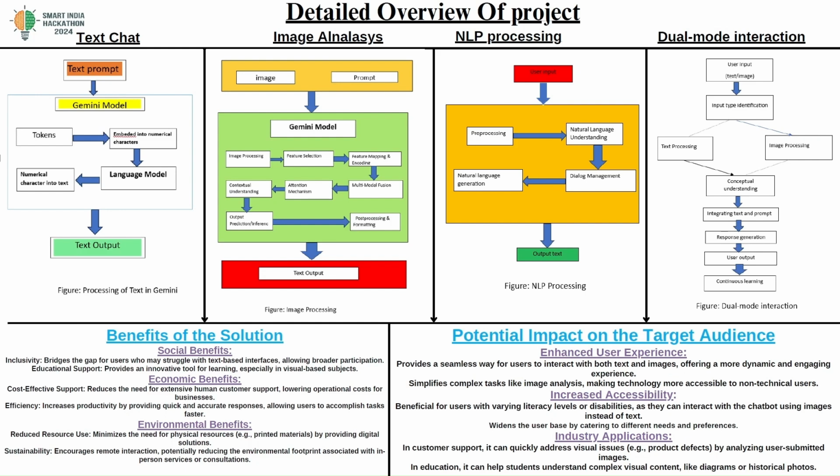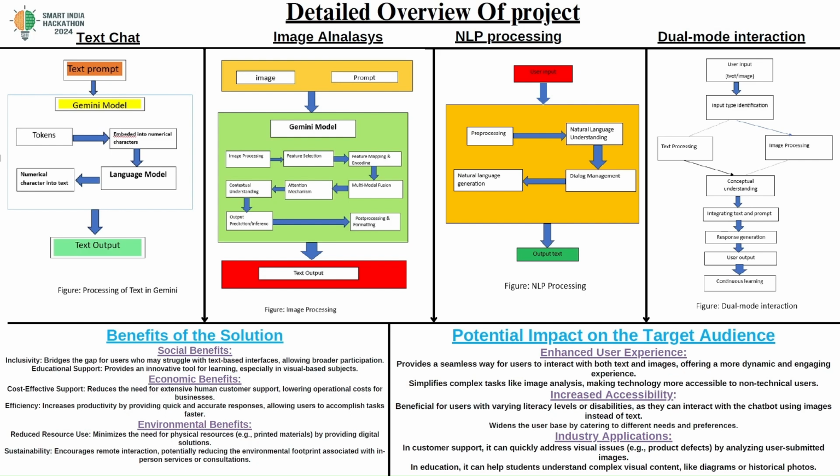And when we come to the image analysis, the user gives both image and text, and the Gemini processes the image, and it extracts features like the persons or the objects, and it converts those into numerical representations like vectors, and those vectors are again passed to the model, which was trained on a vast amount of data, and again it predicts the output based on the image, and the one which has the highest probability according to that image will be generated as the text output.